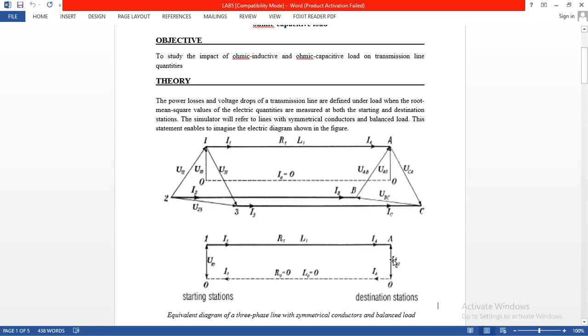So the potential at the end side, AO, is UAO. The current received at the A side of terminal conductor A is IA.